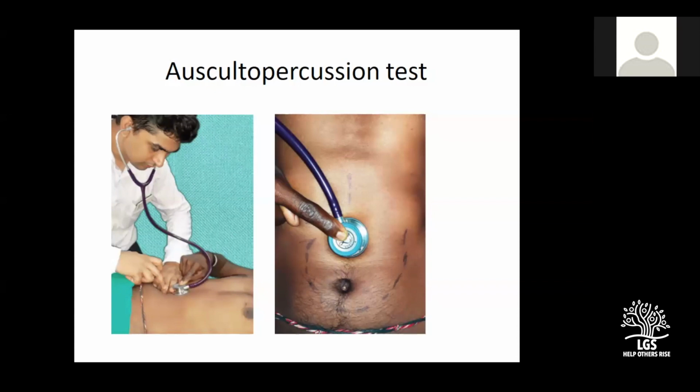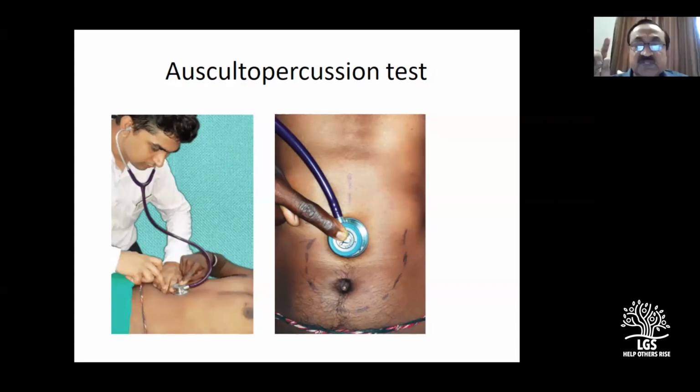Any other questions? Shall we proceed? Yeah. Any other question? Last question? Hello. Yes. Sir, can you demonstrate or explain the succussion splash, in which position it should be done? Where should we keep our stethoscope, and what should be the movement?